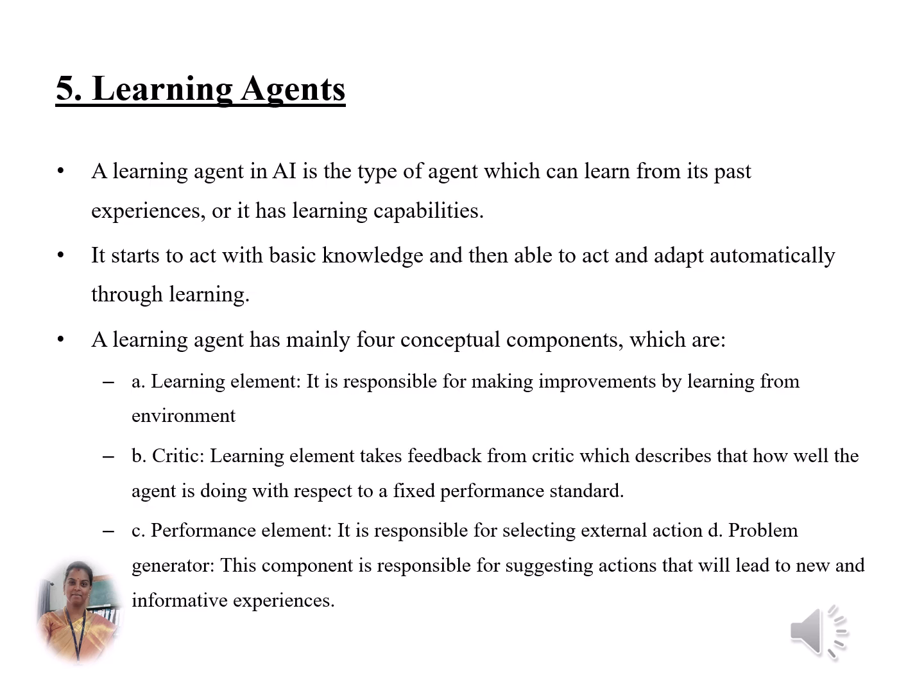And the fifth type is learning agent. It can learn from past experiences and improve its quality and performance. There are 4 components in a learning agent: learning element, critic, performance element, and problem generator.